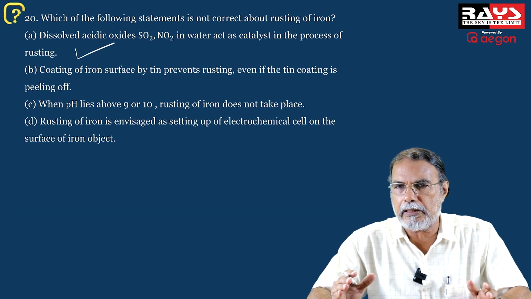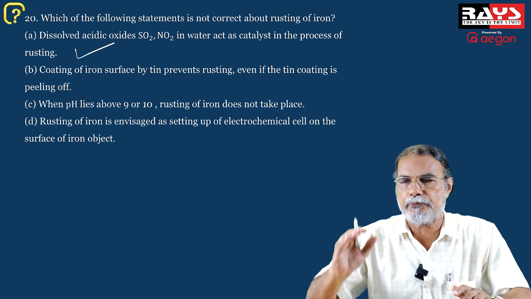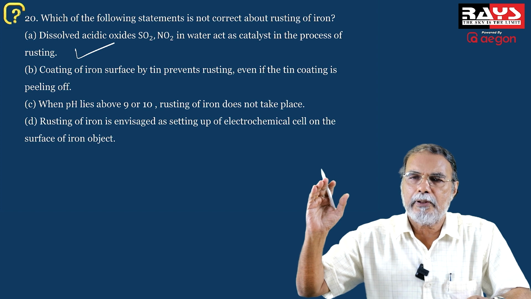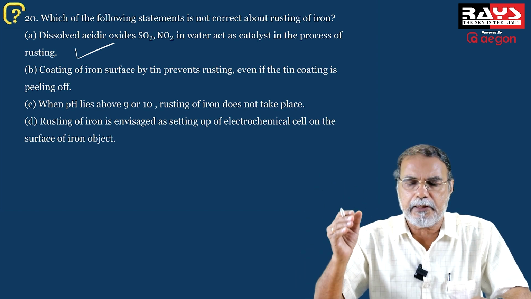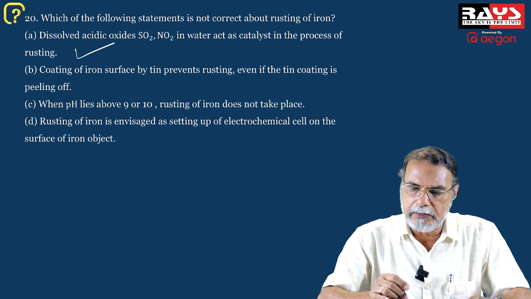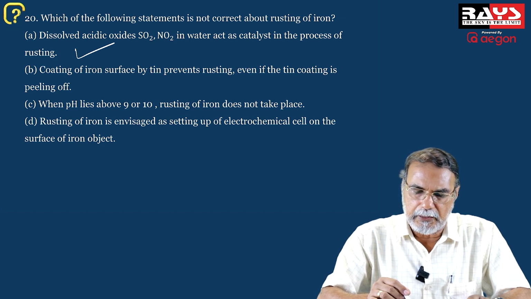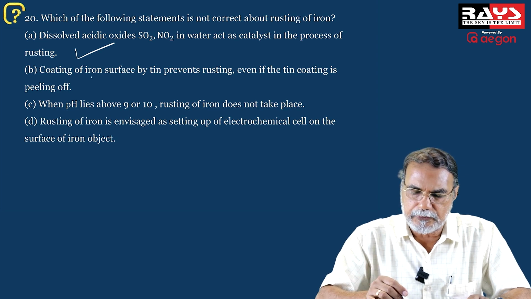That's the correct part of the statement. But even if the tin coating is peeling off, that is not correct. When the tin coating is peeled off, the iron is exposed to the atmosphere and therefore rusting will take place. Therefore, the second is not correct. According to the question, which of the following statements is not correct? Therefore, the second statement is not correct.